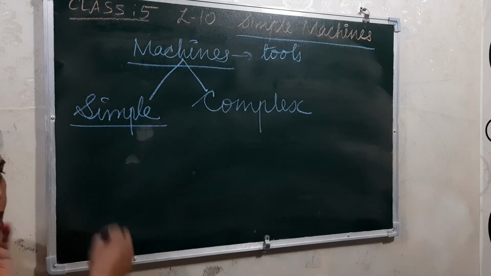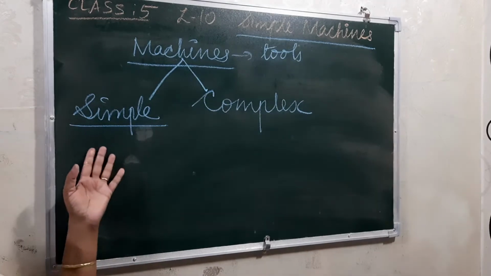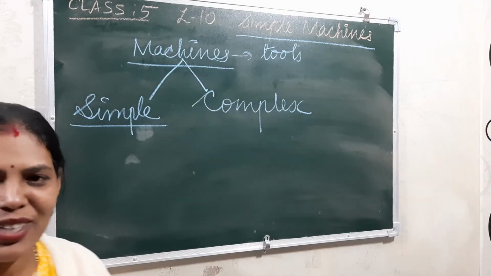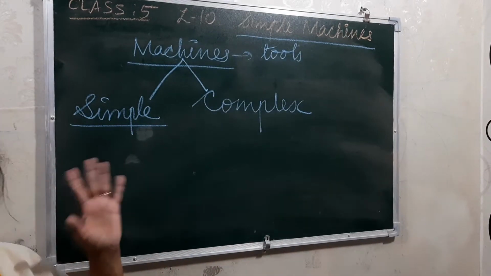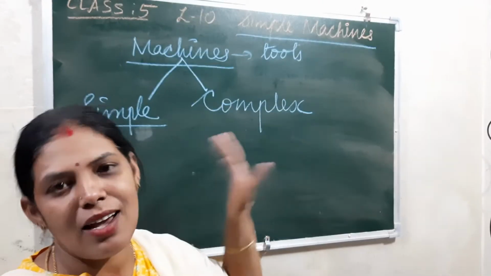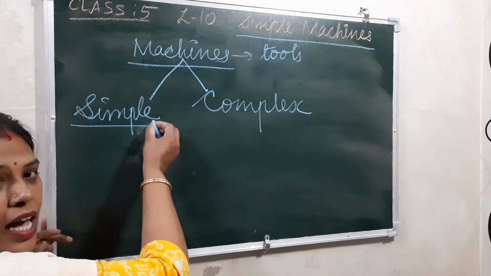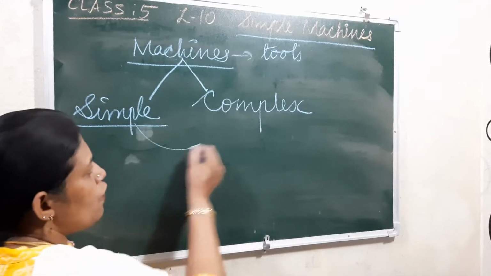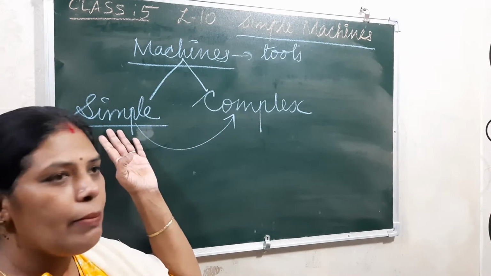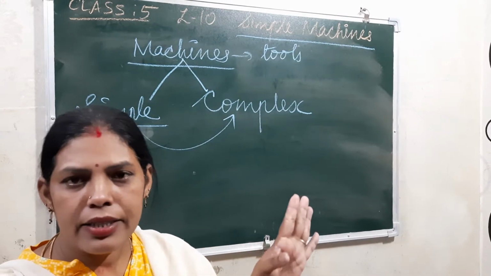Simple means that in its structure, it is very simple. Even without electricity these simple machines will work, and day and night you can use them. So they are simple and low cost also. And complex, from the word itself, means they are complex. If two or more simple machines are attached together, they form a complex machine. Understood? For example, a scissor or a blade is a simple machine.